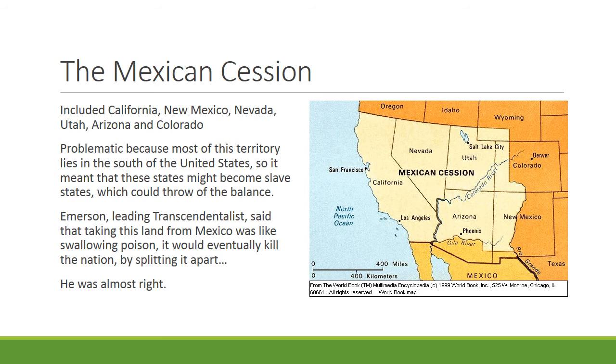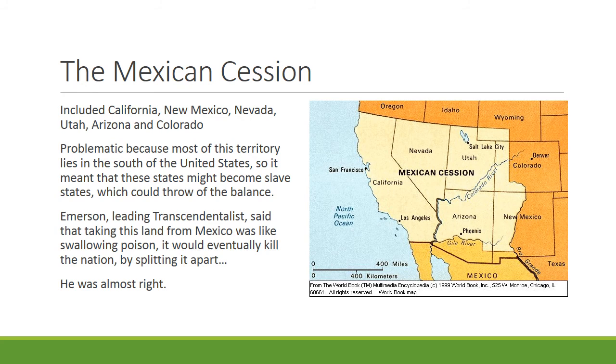What this means is that there's a possible risk that all of this new territory might upset the balance between free states and slave states in the United States. And if that balance is upset and one side feels like it's losing out to the other, it could possibly cause a civil war. And so Emerson, who some of you guys might remember is one of the leading transcendentalists in the United States, said that taking this land from Mexico was like swallowing poison, and that it would eventually kill the nation by splitting it apart. And as we're going to see in the next couple weeks, Emerson was almost right.